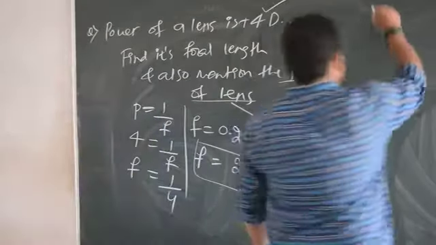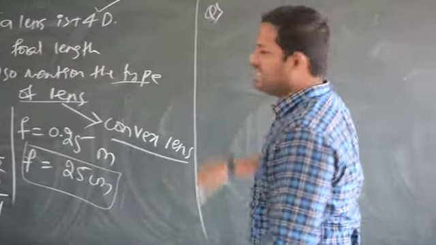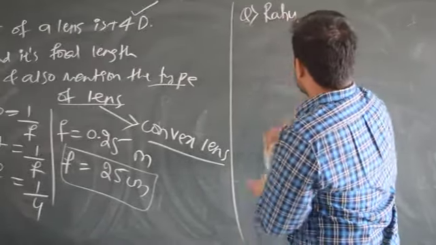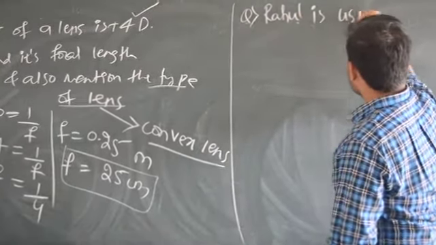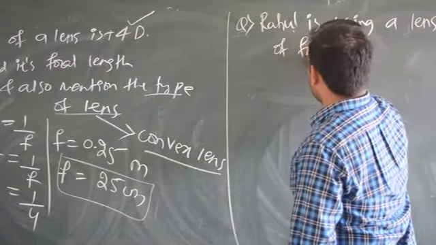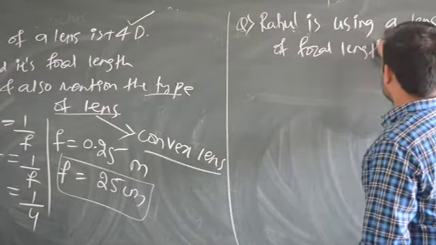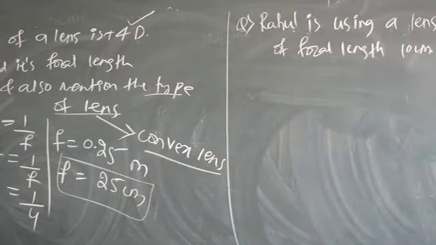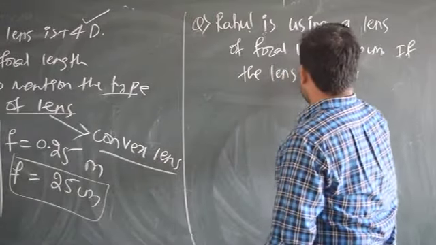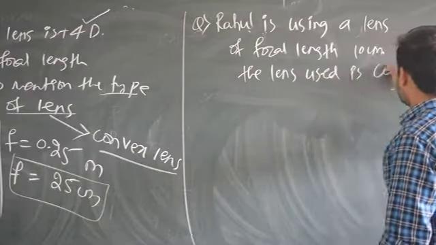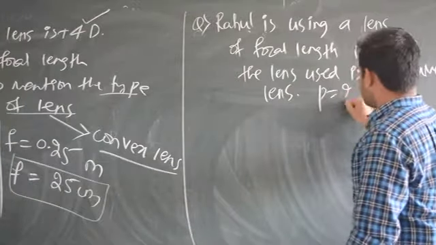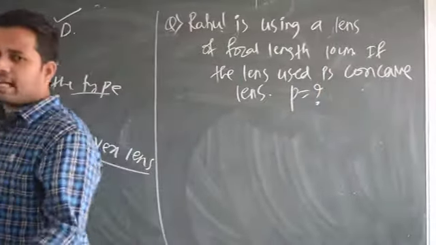Okay, fine. Now let us take one more question. How they will be asked in examination pattern, so that's what I am giving. Rahul is using a lens of focal length 10 centimeter. If the lens used is concave lens, power is equal to question mark. Okay, this is how it is asked in many of the exams.